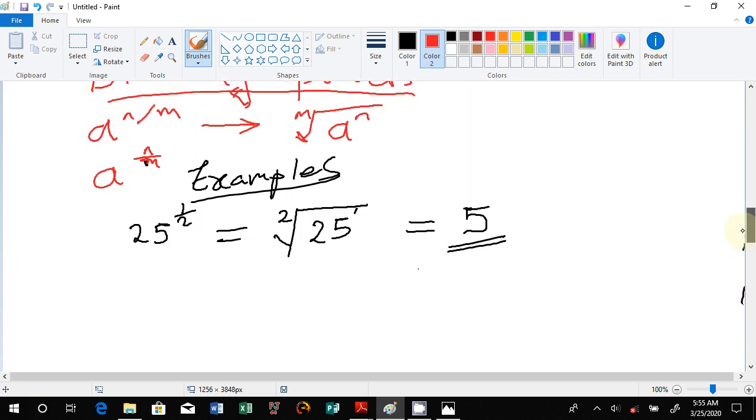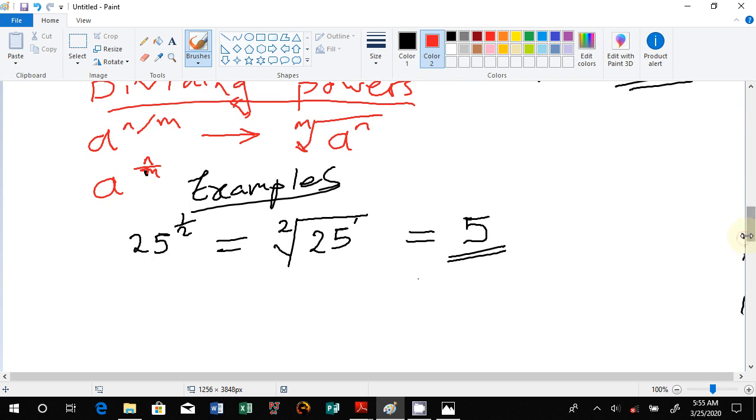Let me make sure that the formula is visible. Okay, another example. If we have 8 to the power 2 over 3, let there be space between the two expressions. How do we solve this one?